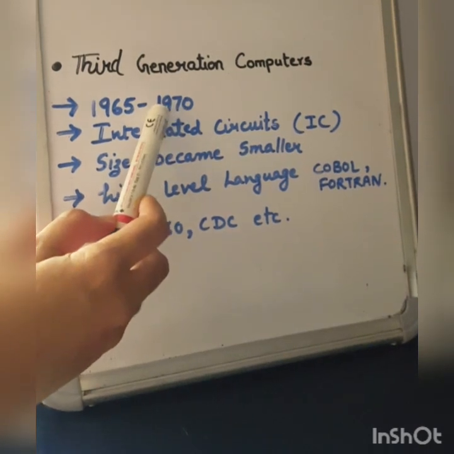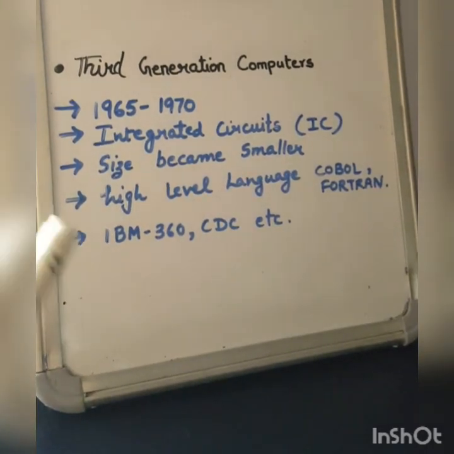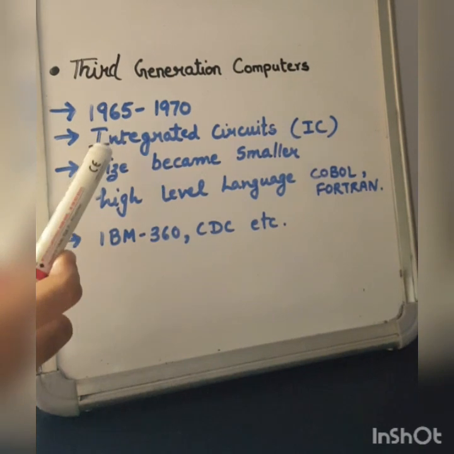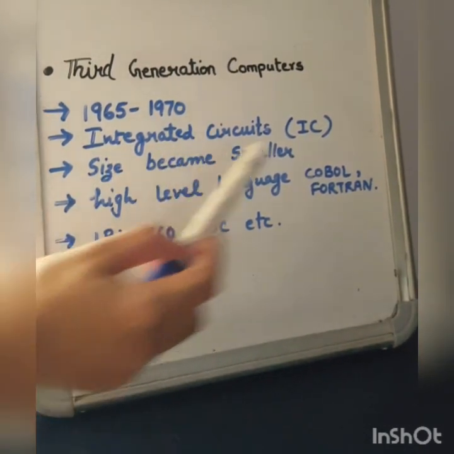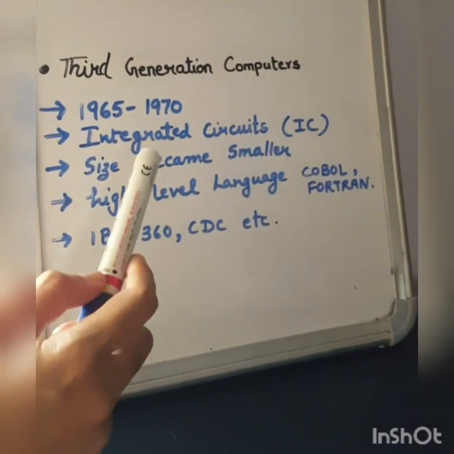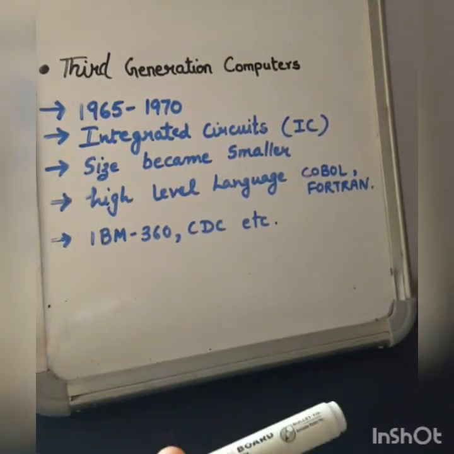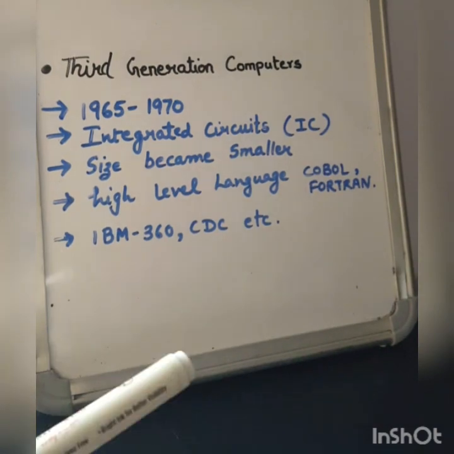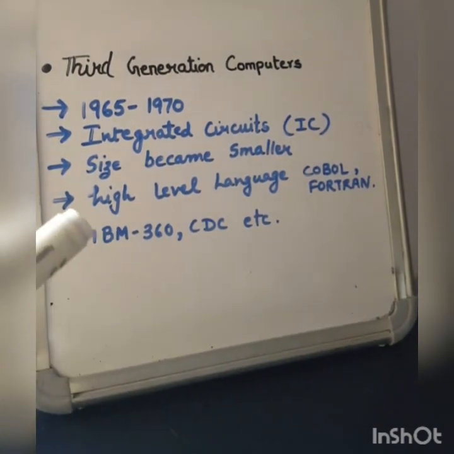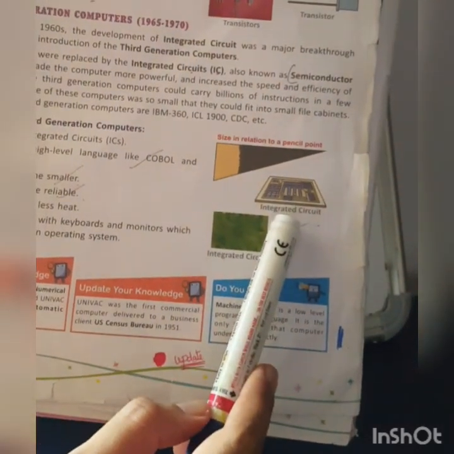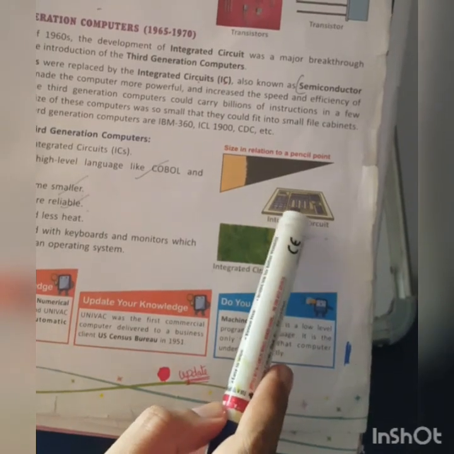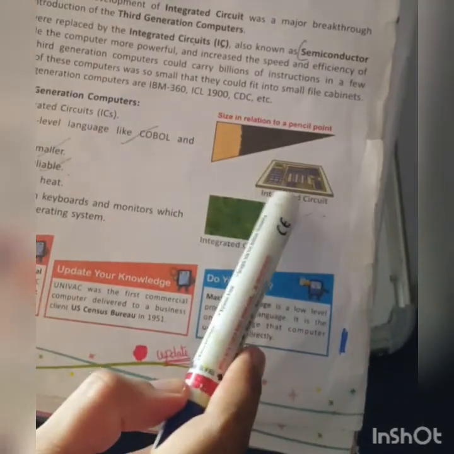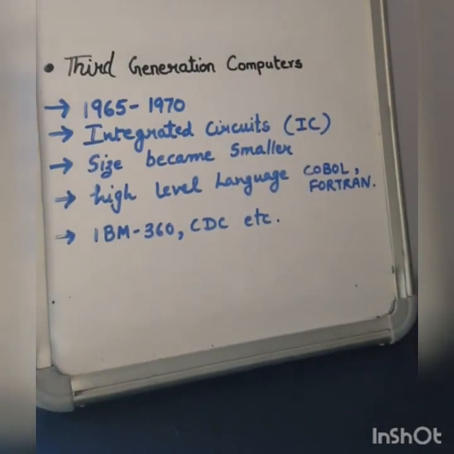1965 to 1970 was the time period of third generation computer, and in third generation computer the technology used was the integrated circuit, IC. It is also known as a semiconductor, which made the computer more powerful and increased the speed and efficiency of computer. In this book, you can see the picture of the integrated circuits that carry billions of instructions in a few seconds, and this is very small in size.